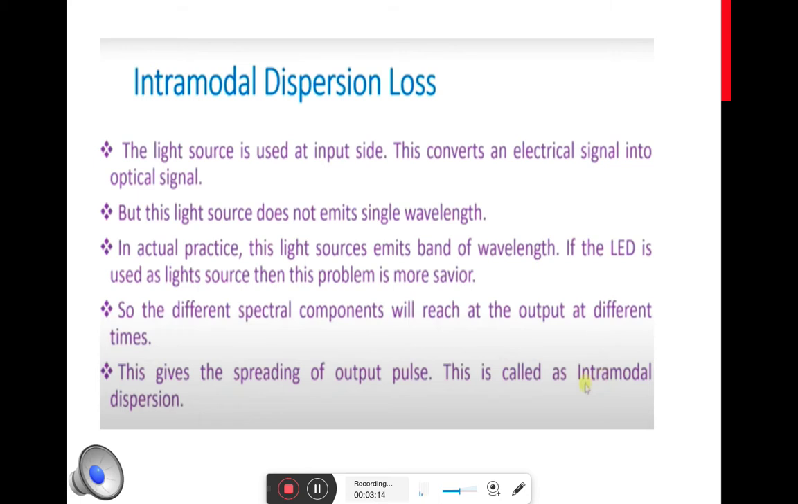Because of that, there can be a broadening of the output pulse, that means at different times the input signal is reaching at the output. So there can be a broadening of the output pulse which results in a dispersion, and this type of dispersion is called intramodal dispersion. In lasers, the spectral variation is comparatively less than LEDs. So if you are using LEDs, intramodal dispersion will be severe. If you are using a laser, there will be intramodal dispersion, but it will be comparatively less than LED.